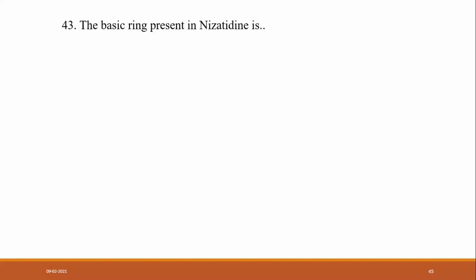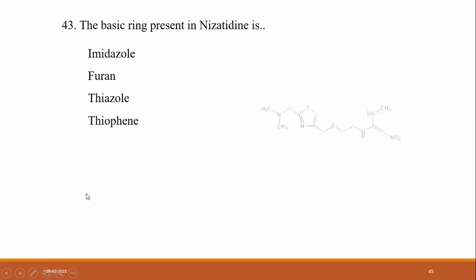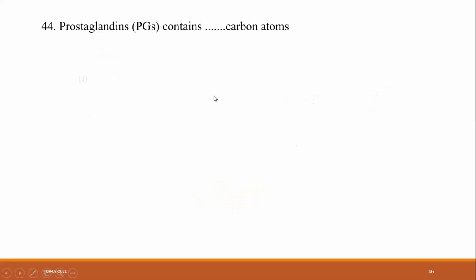The basic ring present in nizatidine is imidazole, furan, thiazole, or thiophene? Nizatidine is an H2 blocker. A, imidazole? No, it is not imidazole. Which heterocyclic ring does the nizatidine structure contain? It is thiazole. So the answer is C, thiazole. Very good.